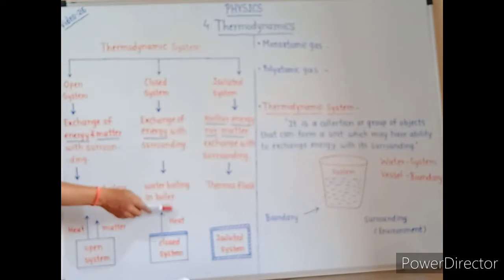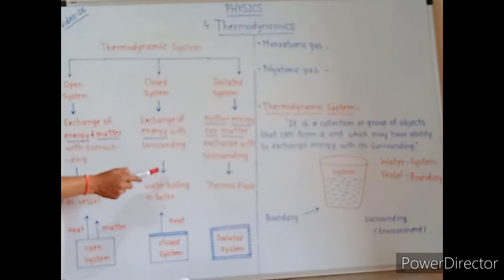When water is boiling in the boiler, it allows the heat energy to be transferred from the burner to the water, that is towards the system inside the boiler.